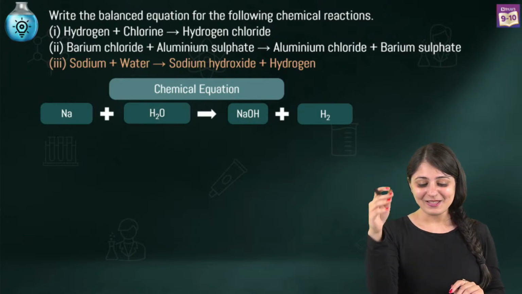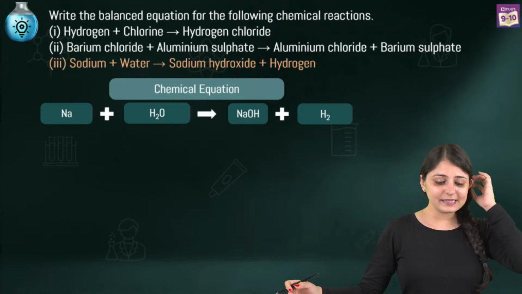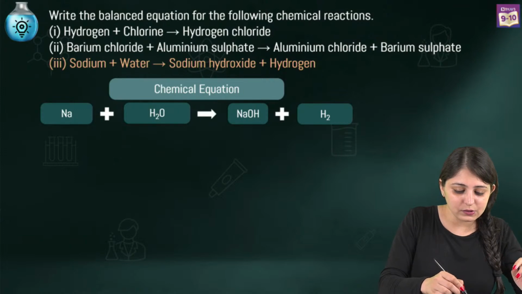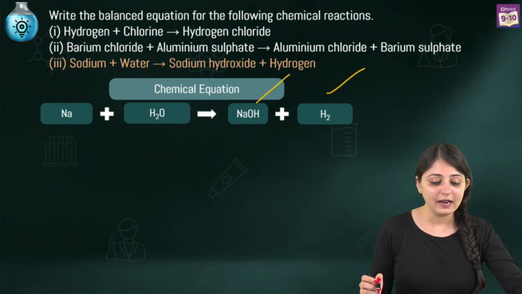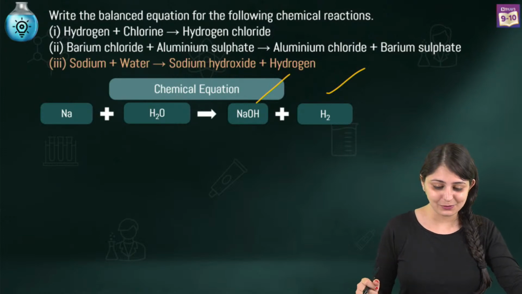Great. Now this is a very, very easy one. You can quickly try this one out. This says sodium plus water giving you sodium hydroxide plus hydrogen. Really, really simple one. Let's see who's going to be the first one to answer this question.